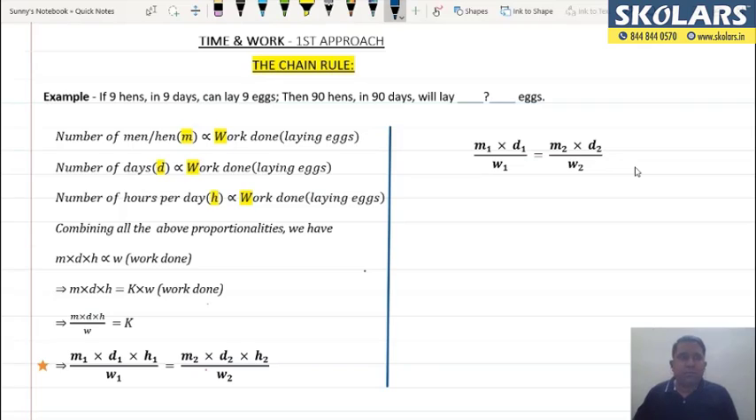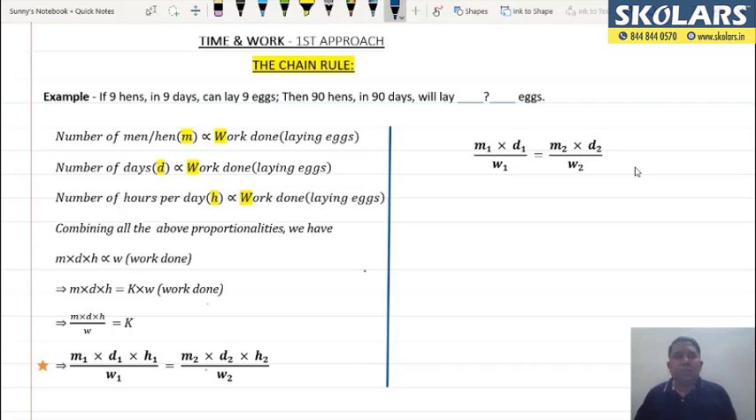Now, as you can see over here, the number of men or hens is directly proportional to the work done. Now, what is work done in my question? In my question, the work done is laying eggs. अंडे देना, ठीक है ना? तो number of men is directly proportional to the work done. जितनी ज्यादा मुर्गियां होंगी उतने ज्यादा अंडे होंगे. जितने ज्यादा men होंगे उतना ज्यादा आपका work done होगा.